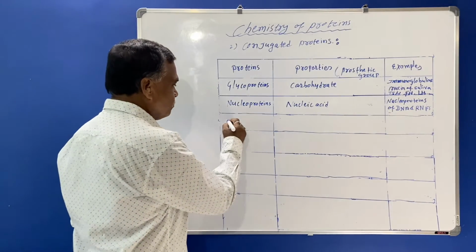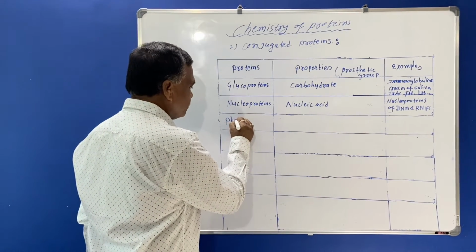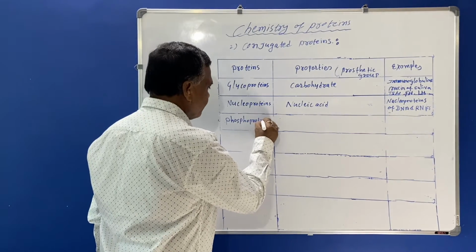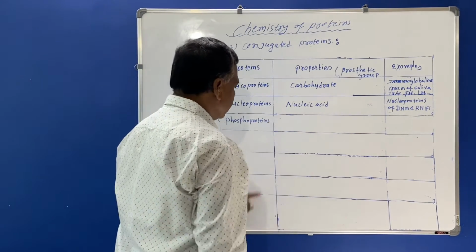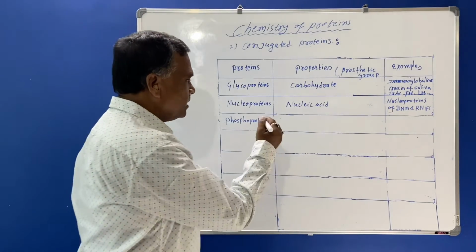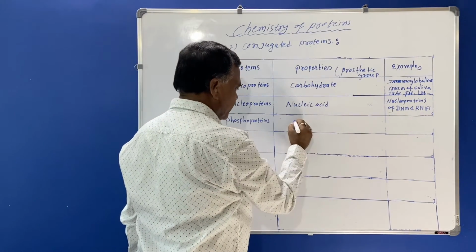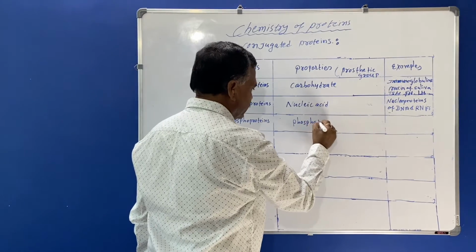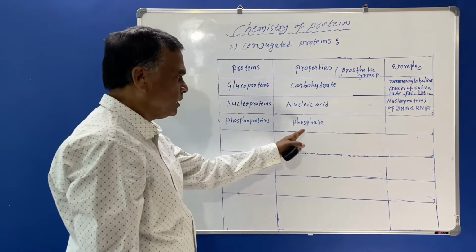Then we'll see phosphoproteins. Here it is a conjugated protein, and the prosthetic group will be phosphate. Phosphate will be the prosthetic group here.